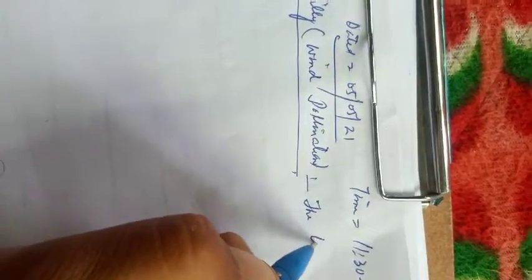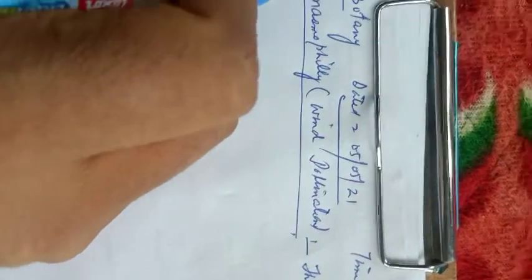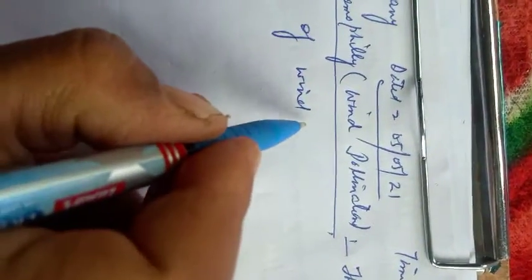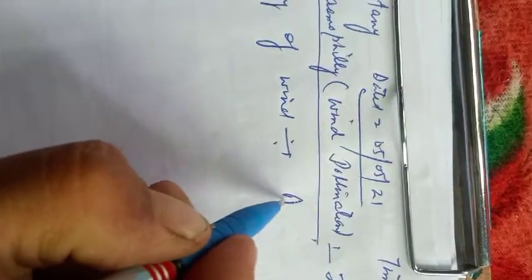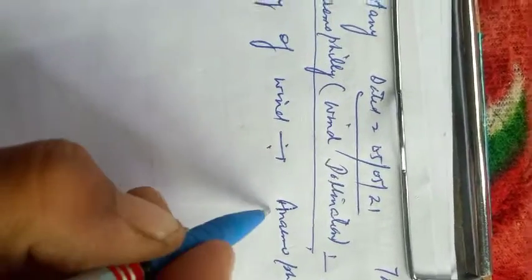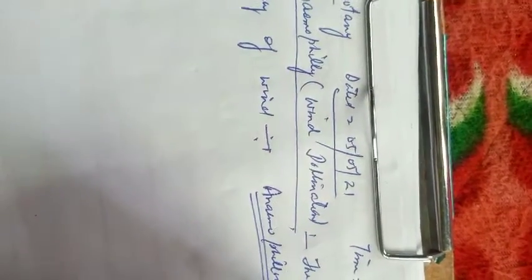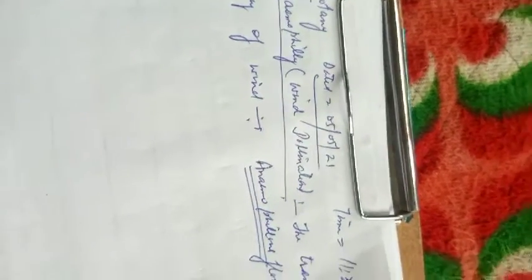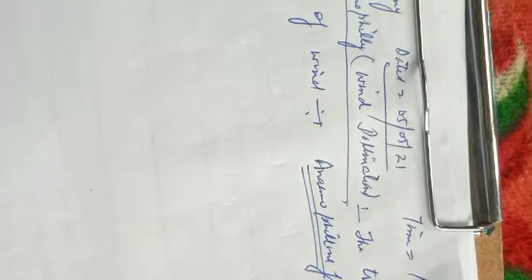The transfer of pollen grains by the agency of wind is known as anemophily, and such flowers are known as anemophilous flowers. The flowers in which wind is the pollinating agent are characterized by the following features.